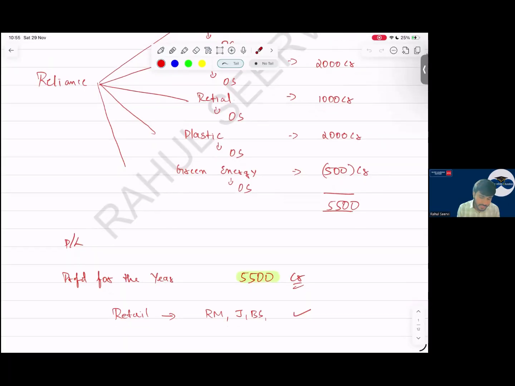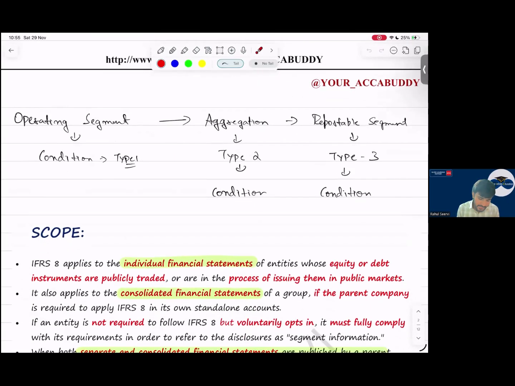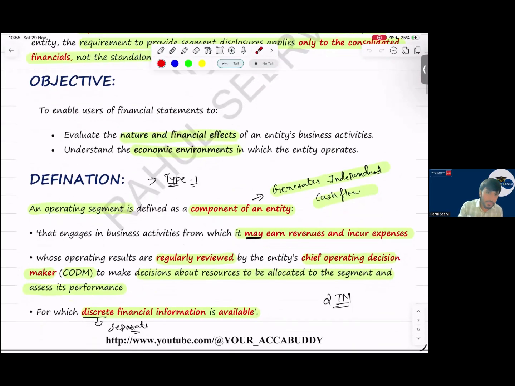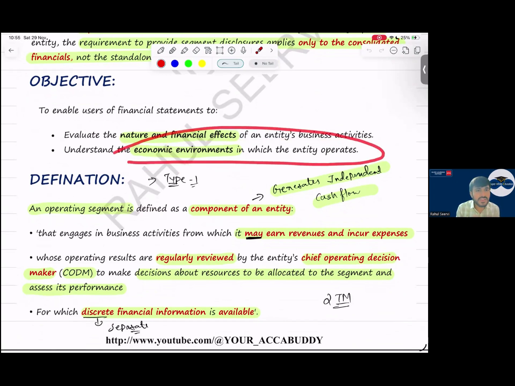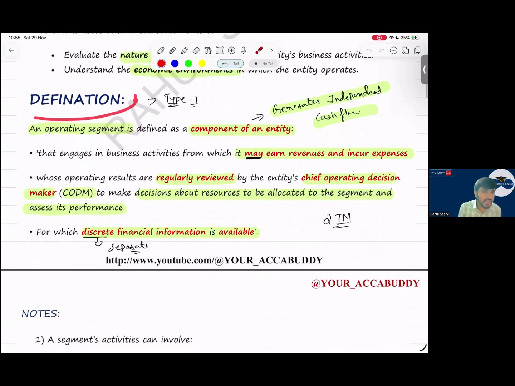Yes sir. Now I'll not go into the detail part, etc. Sir, what is the objective of this standard? The objective of this standard is to provide better information to the users. What is the nature and the financial effect of the entity business, in which all segments they are doing the business, and what is the economic environment in which the entity operates. Simple. So the first type of question is the definition, whether it is an operating segment or not.